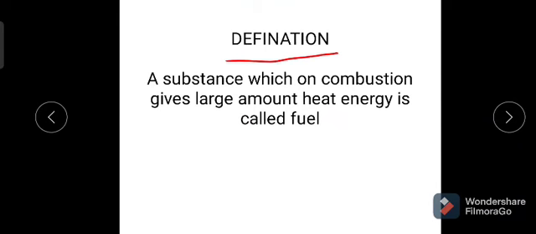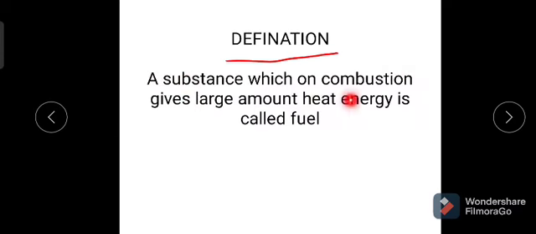Then the process is called as combustion. A substance which on combustion is nothing but a substance which can be burnt in the presence of oxygen, that is called as combustion. A substance which on combustion gives large amount of heat energy is called as fuel.